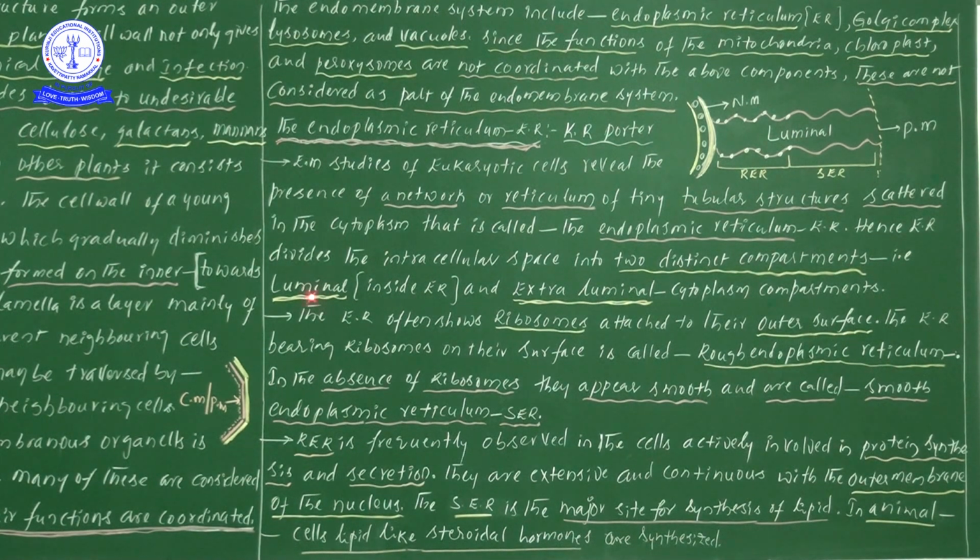What are those? One is the luminal space, the space which is present inside the endoplasmic reticulum. We take it as luminal, which is why I have written luminal here.